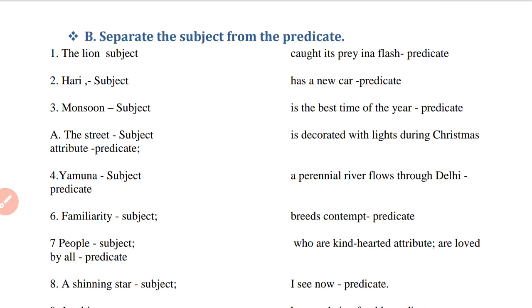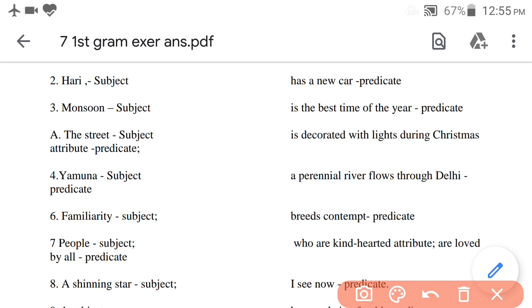The tree is decorated with lights during Christmas. The tree is the subject, is decorated with lights during Christmas is the predicate. It is not attribute. Okay.